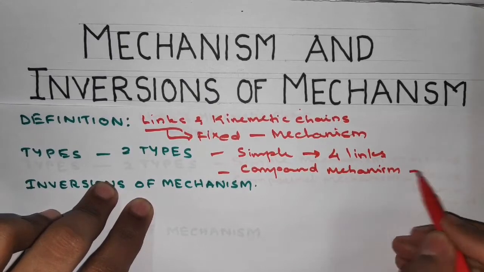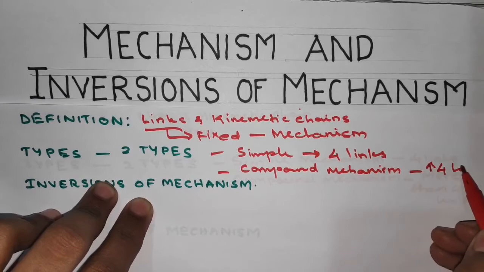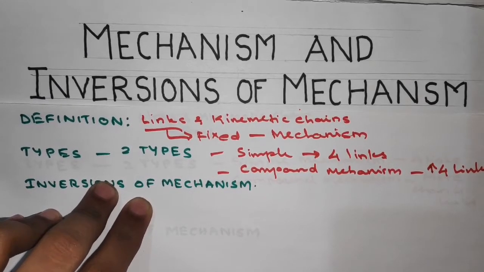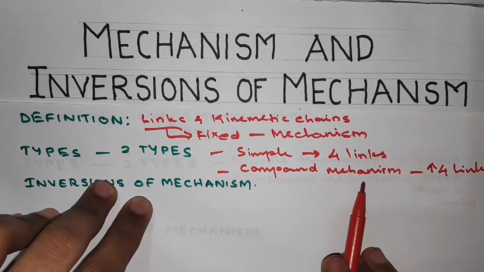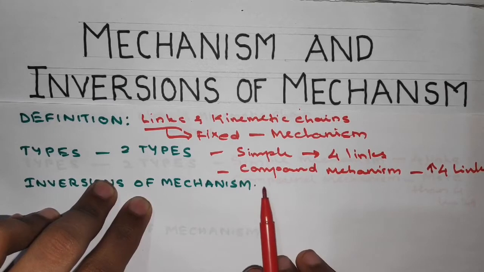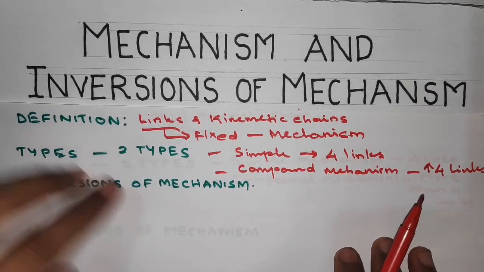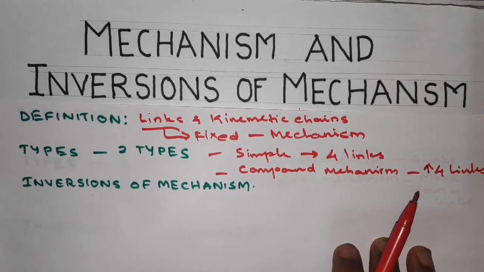In a compound mechanism, if the mechanism has more than four links, we call it a compound mechanism. Also, when two or more simple mechanisms are clubbed to form a mechanism, that mechanism is also a compound mechanism. So this is about the definition of mechanism and the types of mechanism.